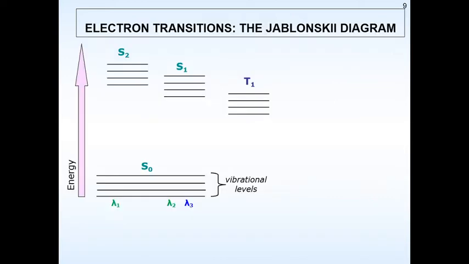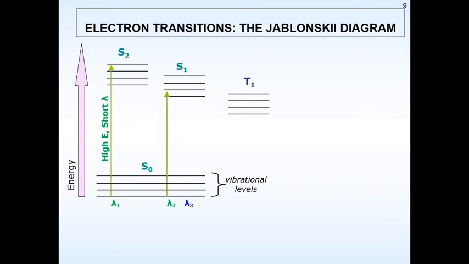Let us understand what is the theory behind fluorescence and phosphorescence. Previously, we have seen that S0 is the ground state. S1 and S2 are the excited states of this particular ground state. T1 is a triplet excited state.